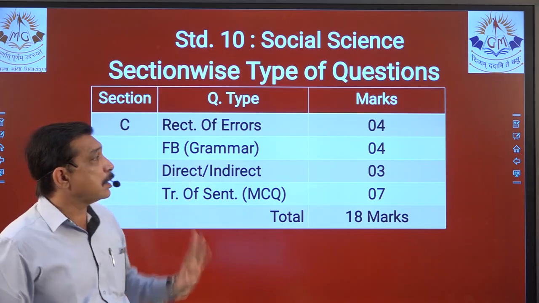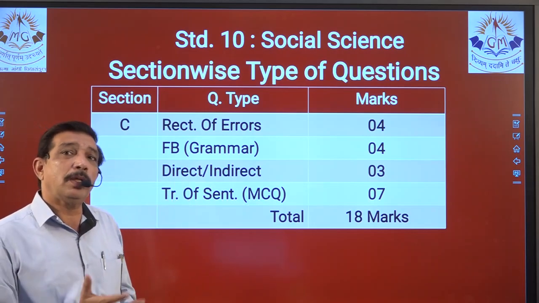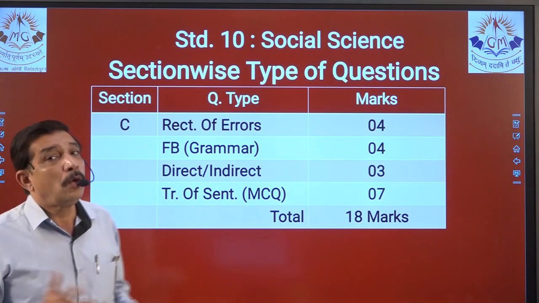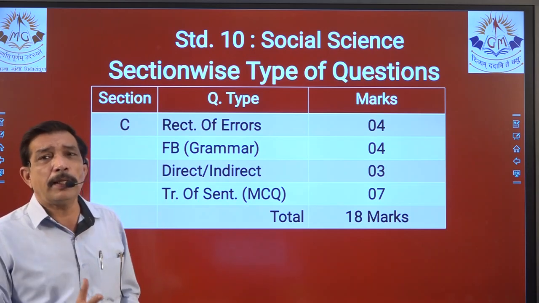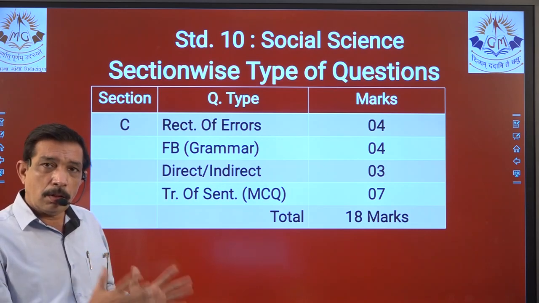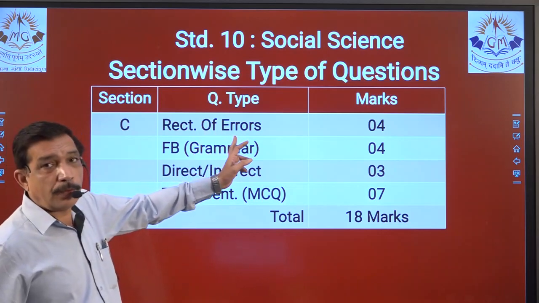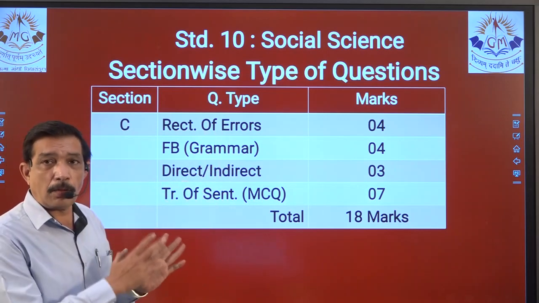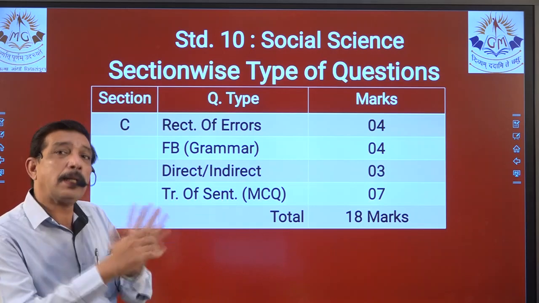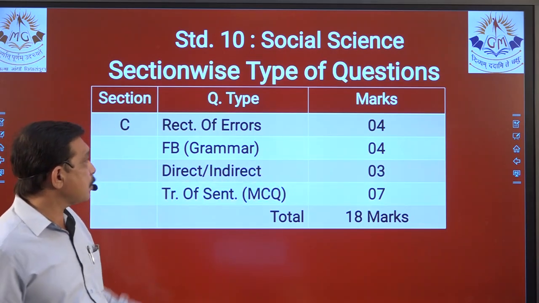because first question will be rectification of errors, that we continuously do in the WRTs, and we are well aware. Only thing is, we should thoroughly read the chapters, and that will be from the chapters that are dedicated from both the books, right? So rectification of errors, that we know error will be there, you have to write the error and you have to write the correction. 4 marks for that, so you can get marks over here.